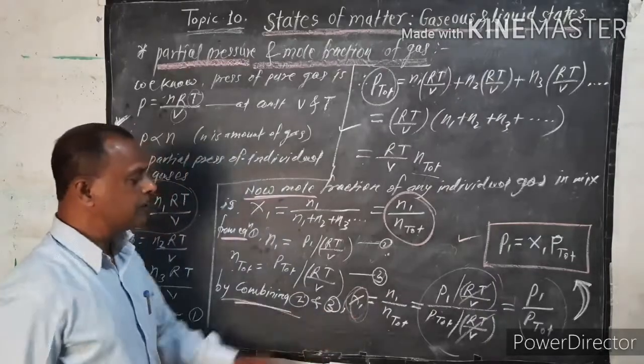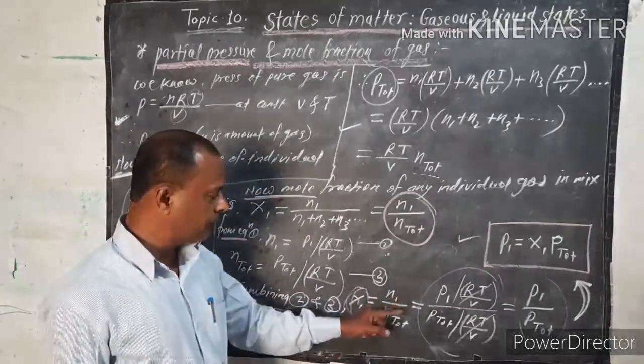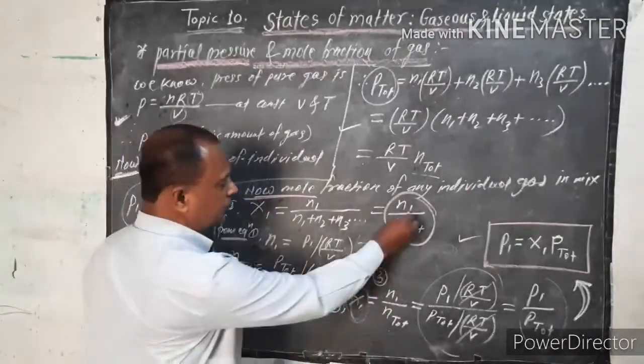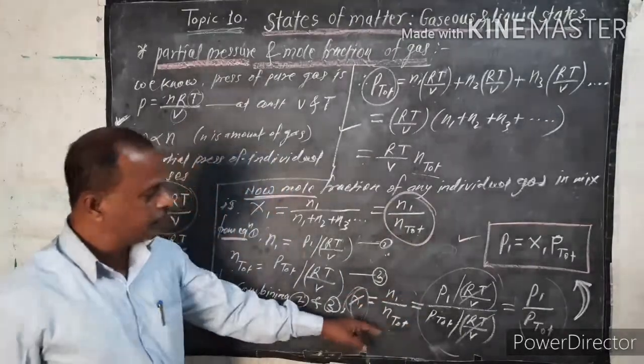X1 is equal to n1, the number of moles of gas 1, divided by the total number of moles, so X1 is n1 upon n total.